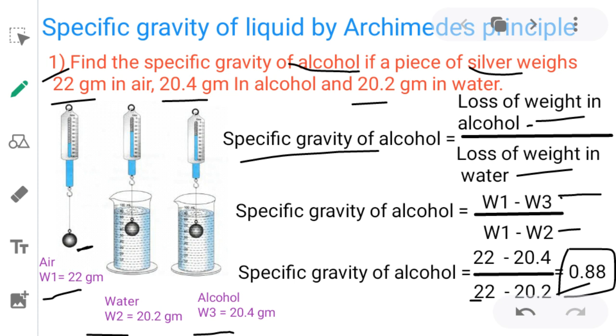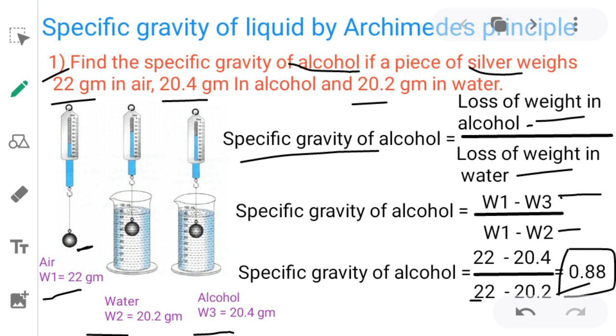You may observe the relative density of water is always taken as 1, and the relative density of alcohol we have got here is 0.88. That means water is more dense than alcohol. Hence, according to the problem, the weight of the object in alcohol is more when compared to water. That means an object loses more weight in a lower density liquid.